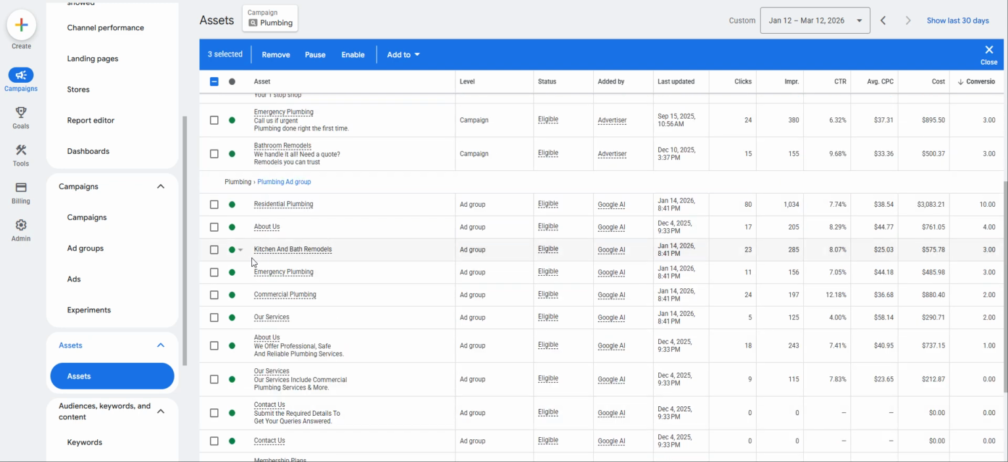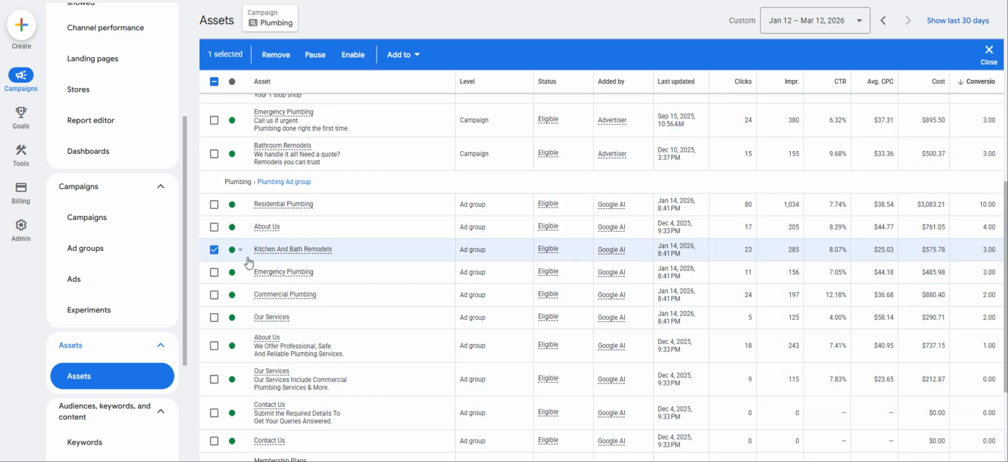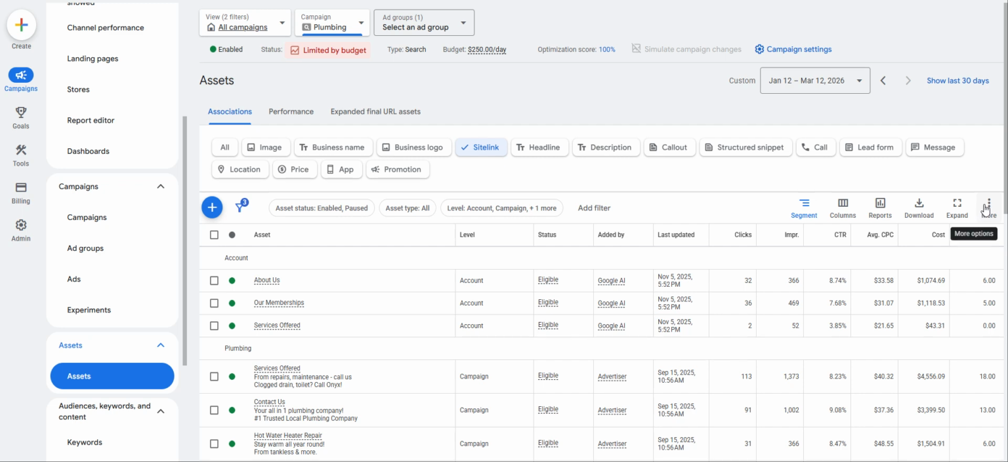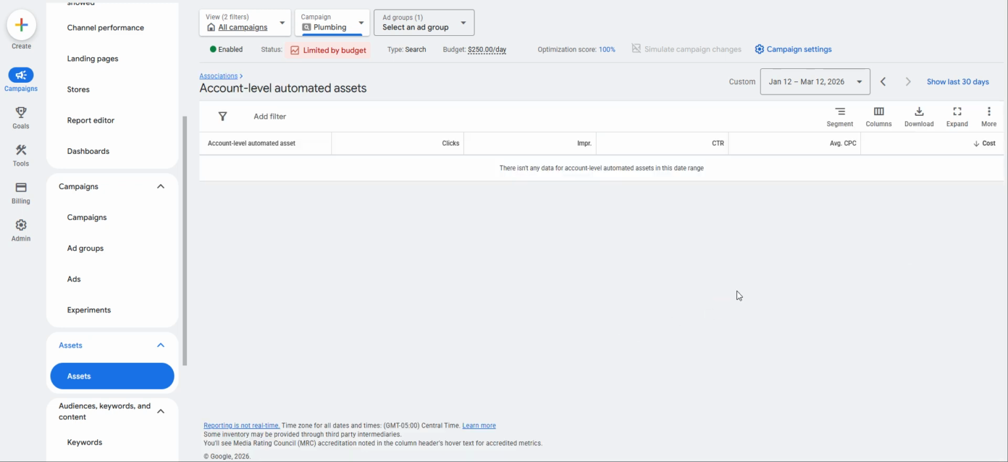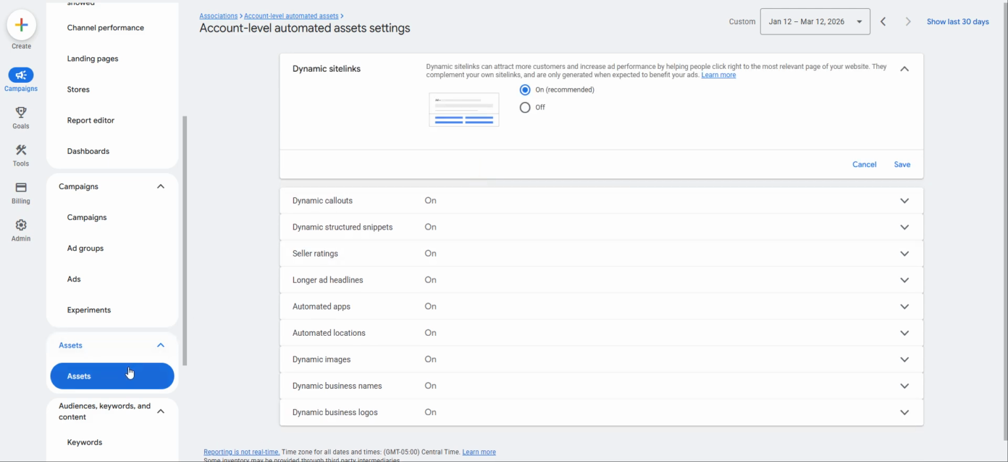Also, kitchen and bathroom remodels. Come on, right? We don't want that. This is a plumbing company. They don't do remodels. And if they did, that's not what this ad is about. Again, this is added from Google AI because of this, which is a feature I show you how to turn off right here. More options, account level automated assets, more advanced settings, boom, boom, boom. Knock all this off, turn it all off one by one. Thank me later.